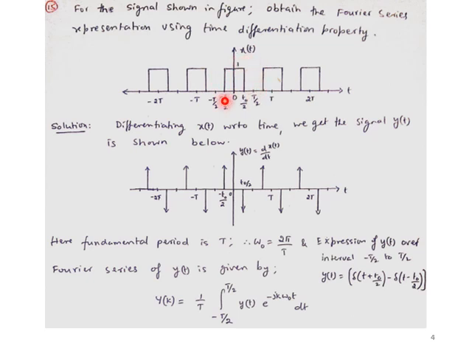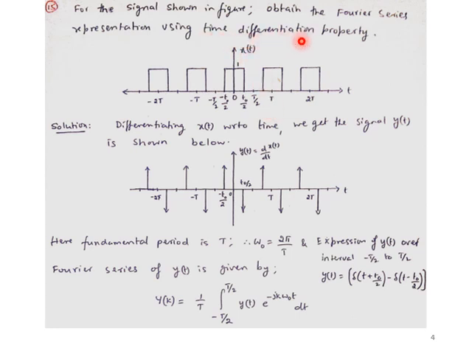This is one fundamental period. From looking at this signal x of t, I can say the fundamental period can be 0 to T.